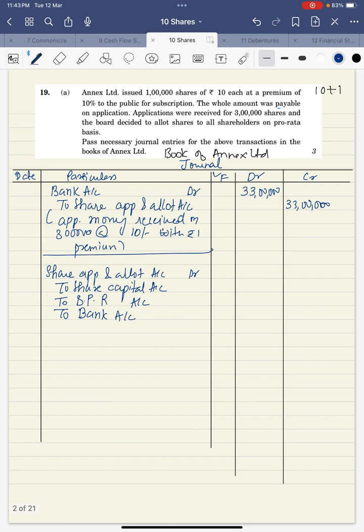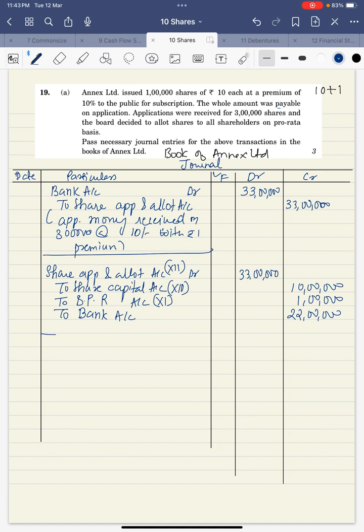So in capital we need to transfer 10, SPR 1, and here 11. So 33 lakh will be written in share application and allotment. 1 lakh into 10 is 10 lakh, which will be transferred to share capital. 1 lakh in SPR, and how much is the excess? 22 lakh, that will be refunded.